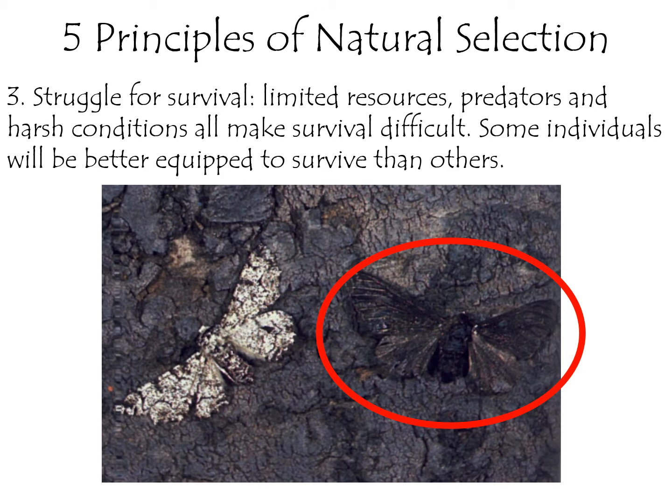In fact, when we talked about harmful mutations in the last slide, we have even taken away those types of struggles. In nature, a bird that has a broken wing or a broken leg probably is not going to survive because it can't compete for food. But in the human population, we're not going to let someone just die just because they have a broken leg or because they have some other harm. And so we've removed that struggle for survival. So therefore, for the most part, we do not see natural selection occurring in the human population.